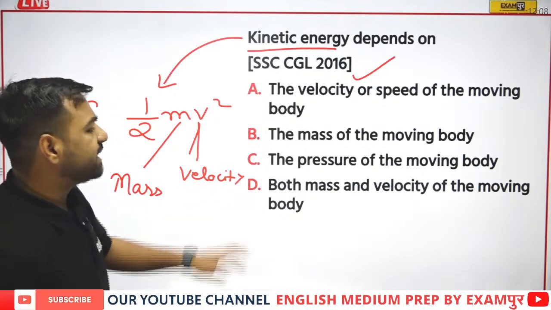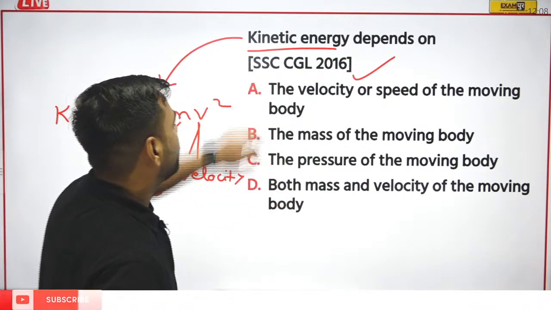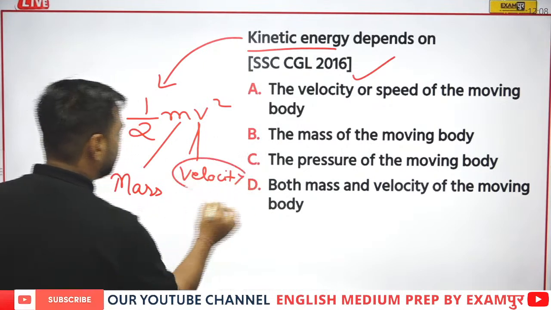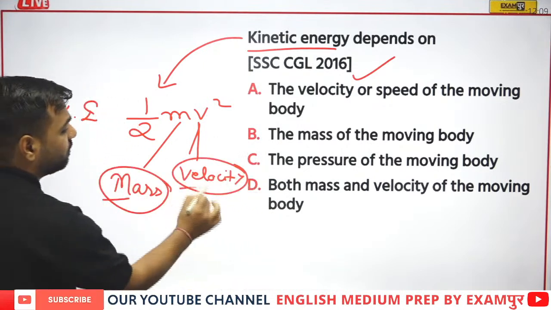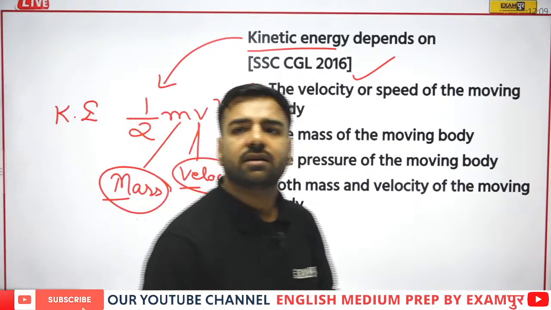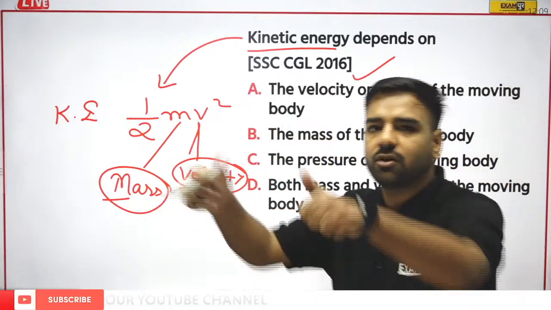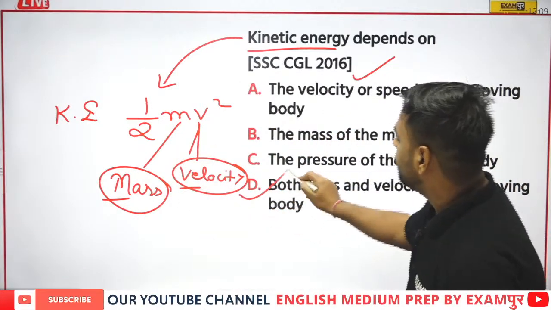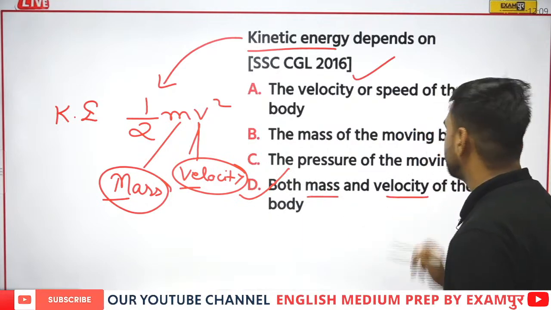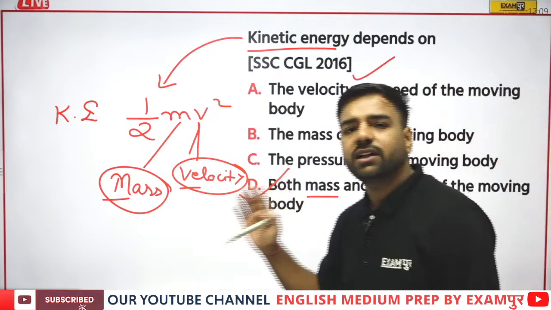So both mass and velocity of the moving body. If I talk about the kinetic energy, that's true. Velocity and mass, it is dependent on both. And Ganesh has given a half mv. That's totally correct. Awesome, Ganesh. So yes, if I talk about option D, that is both mass and velocity of the moving body, that is going to be the correct answer.